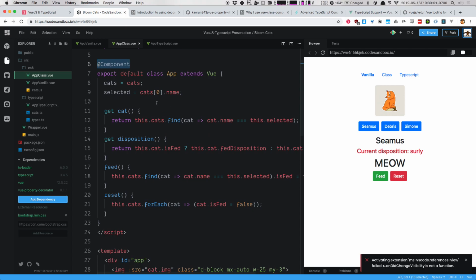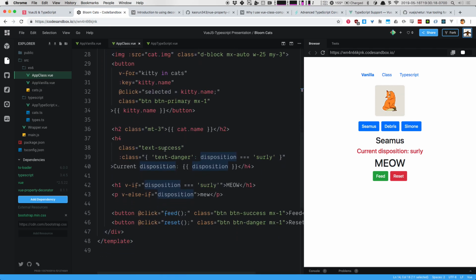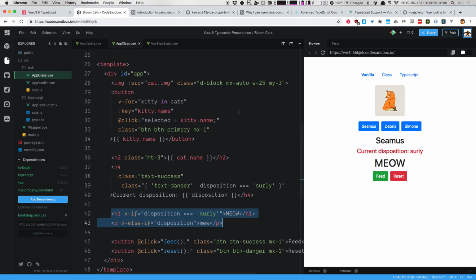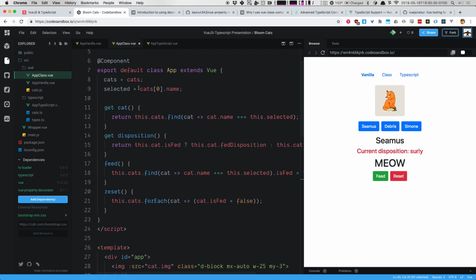Now, that's pretty rad. Cats equals cats. Selected is the exact same thing. We're no longer using computed. I just have the exact same function as a get function. Here's get again. So now when I reference, let's go find disposition down in our template. There it is. Disposition. We are referencing it as a value in our template, but it's being executed like a function at runtime. That's what a getter does.